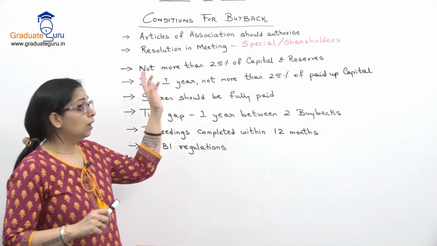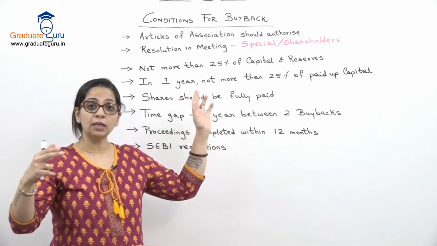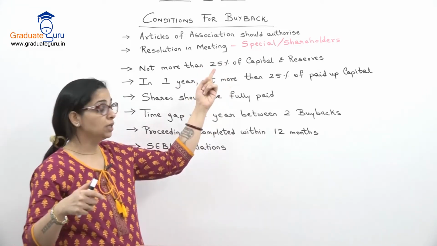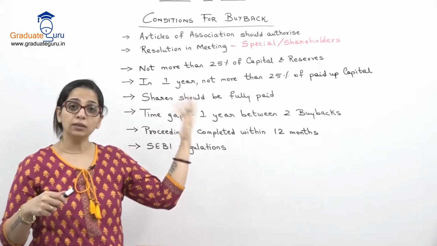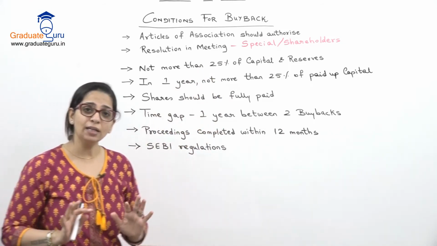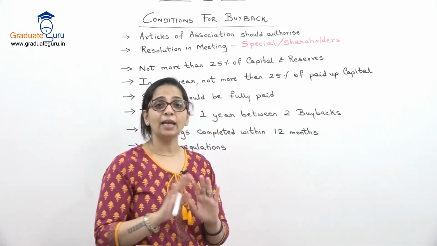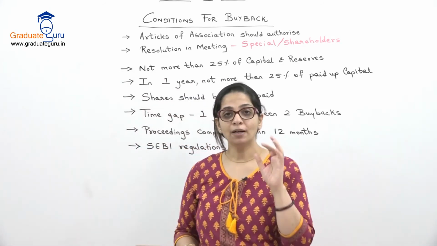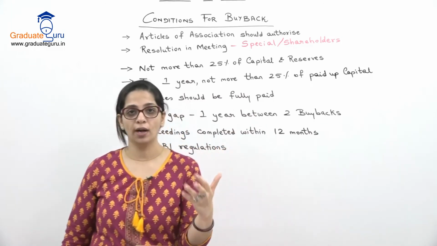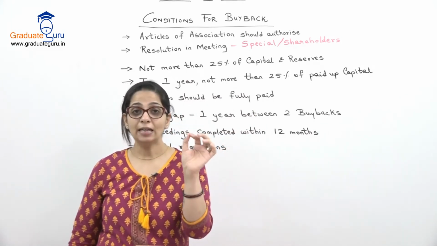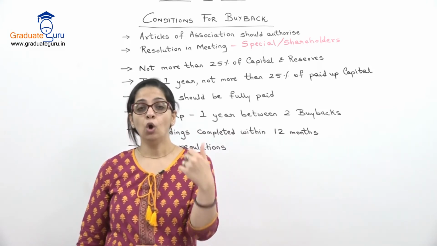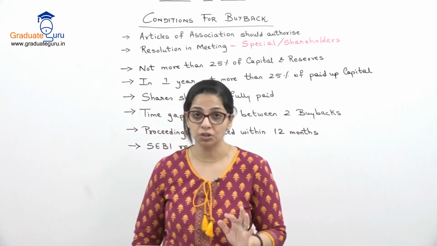So अगर हमारा buyback 10% से ज़्यादा capital का है, then shareholders will have to pass a special resolution. Otherwise, if it is less than 10%, then directors can also pass a resolution in their board meeting. But resolution के बिना you cannot go ahead. For company matters, anything has to be first authorized by a resolution. Only then you can execute it.